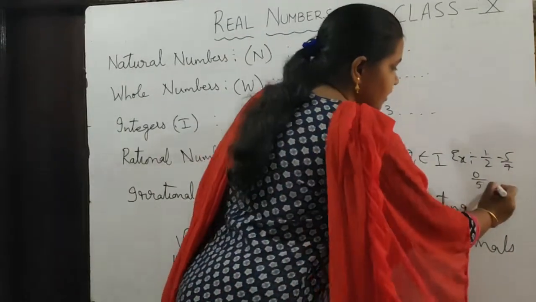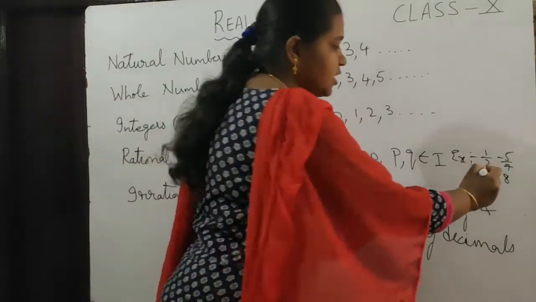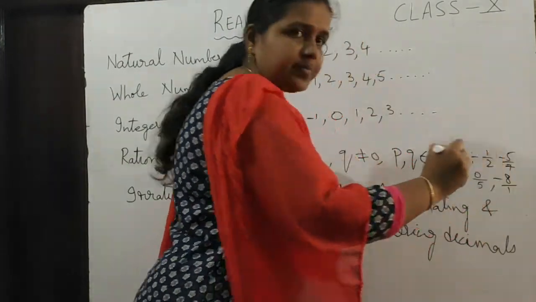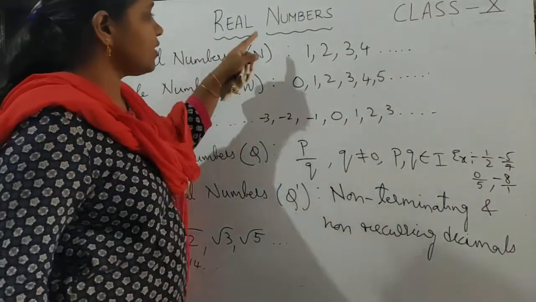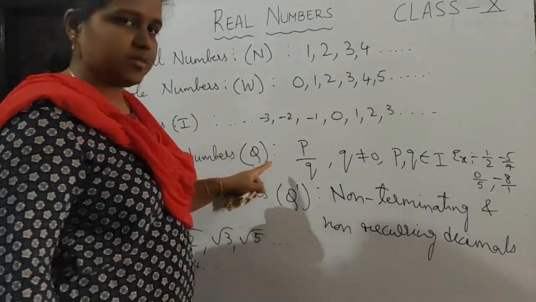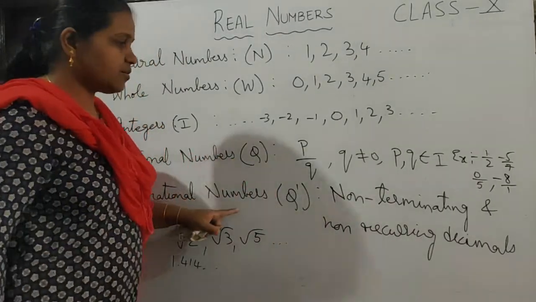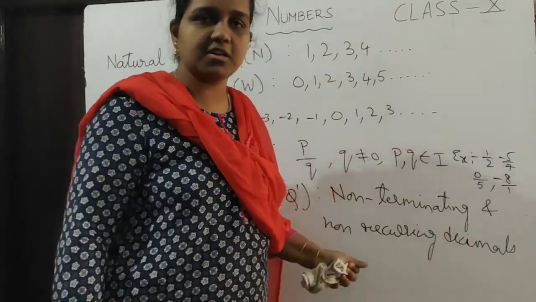Then even you can write -8. -8 is also a rational number, because -8 you can write as -8 by 1. So -8 by 1 is also a rational number. So all natural numbers, whole numbers and integers are also rational numbers. And what are irrational numbers? Non-terminating and non-recurring decimals are called irrational numbers.